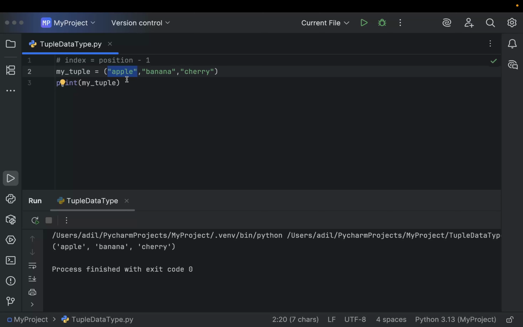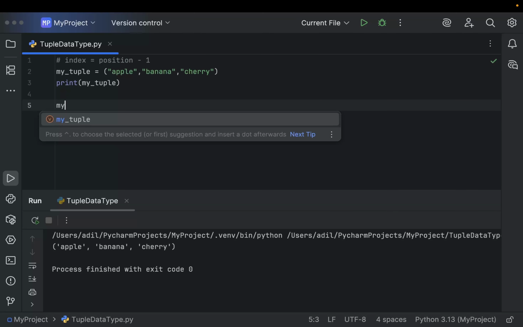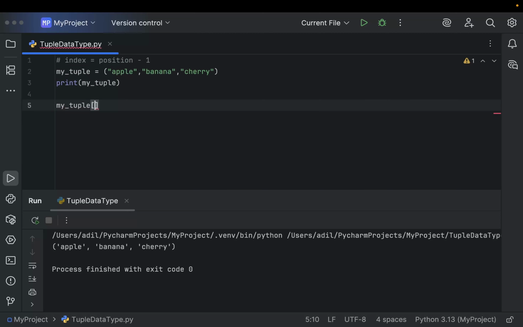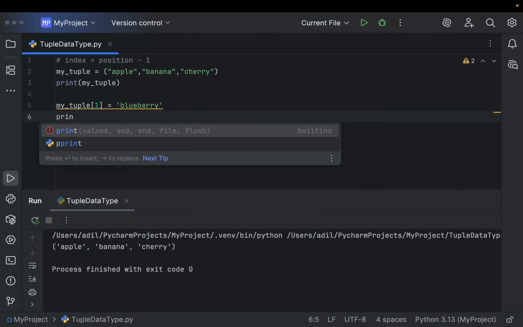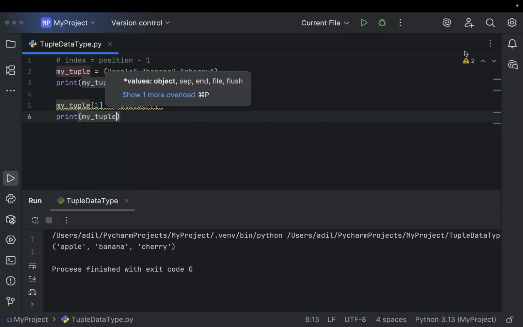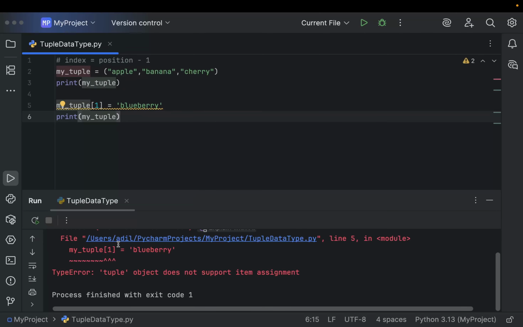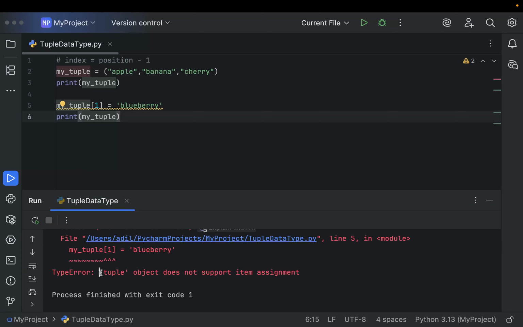Another thing is that tuples are immutable. I said that in one of my previous videos as well. That means we can't change a tuple after it is created. So if we try to modify it by using the index, if I try to change banana to blueberry, as you can see, Python tells us this is not allowed by the yellow squiggly lines. Again, if I write the print statement and pass my tuple and run the code, you can see it throws an error and it says tuple object does not support item assignment.